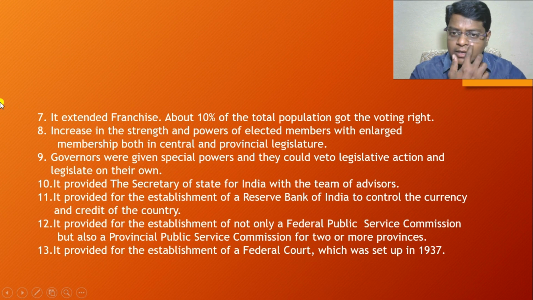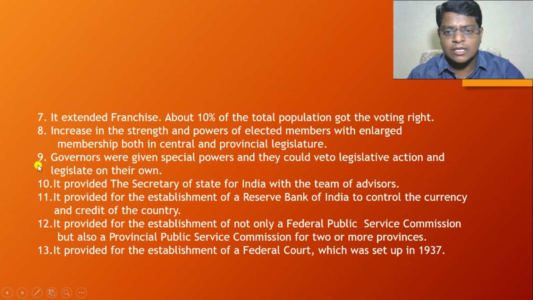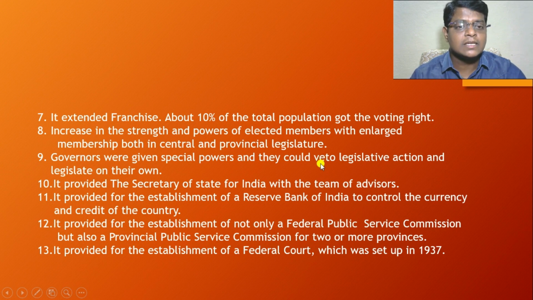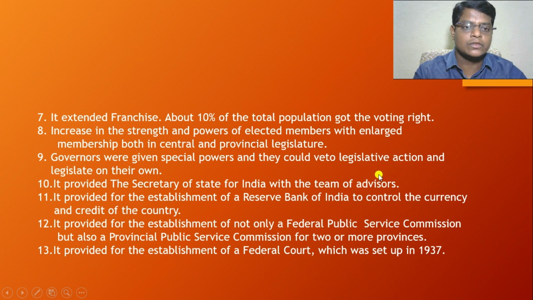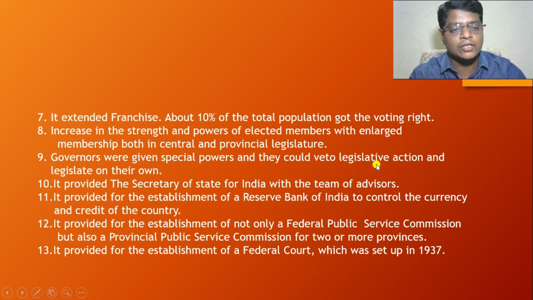That means they may veto the legislation passed by the legislature. The legislature formulated the laws, which were sent to the governor for his approval. At that time, the governor could veto the legislative act, that is, the laws already sent by the legislature.